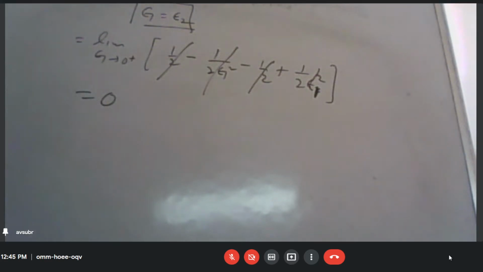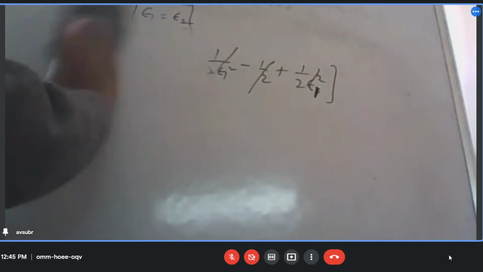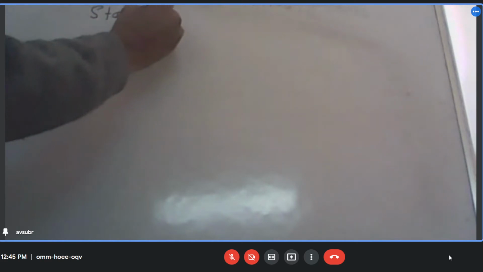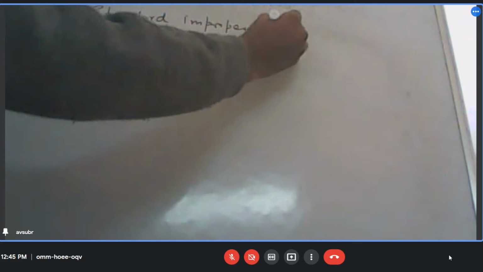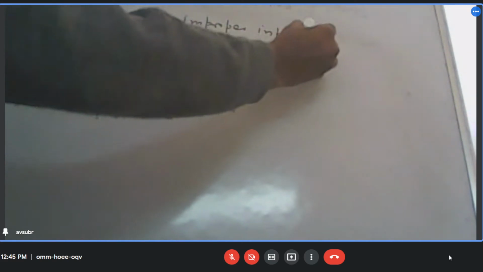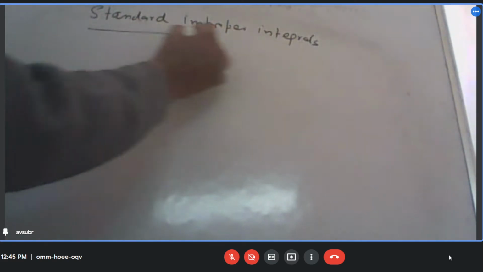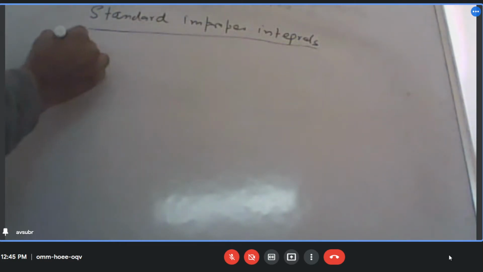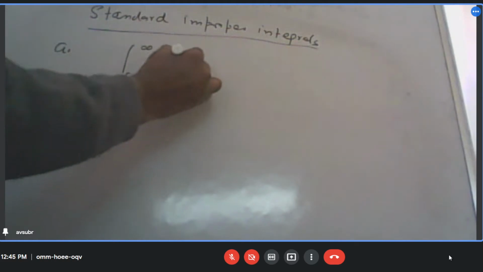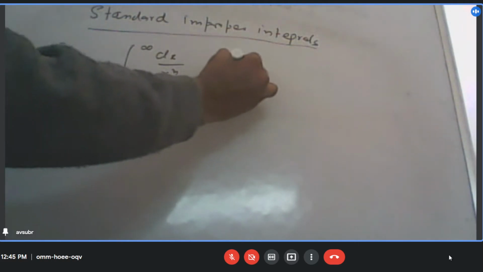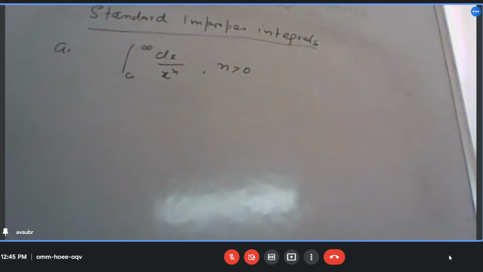All right. So now we have seen how we evaluate these improper integrals. So let us look at some standard improper integrals. Let us say integral from a to infinity of dx by x to the power n, where n is greater than 0.